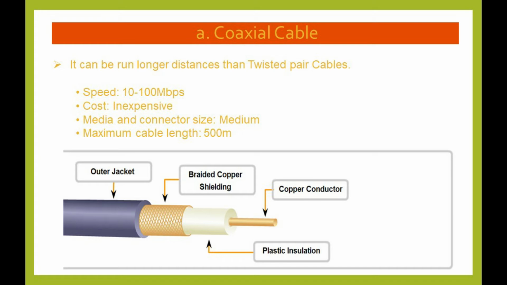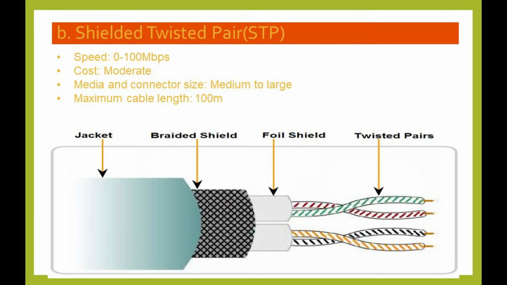Here we see the pictures of coaxial cable, which contains an outer jacket, braided copper shielding or metal shield, plastic insulation and copper conductor. Shielded twisted pair, STP. Speed 0 to 100 Mbps, cost moderate. Media and connector size medium to large. Maximum cable length 100 meters. This is the picture of shielded twisted pair. Here we see the outer jacket, metal shield or braided shield, foil shield, twisted pairs.